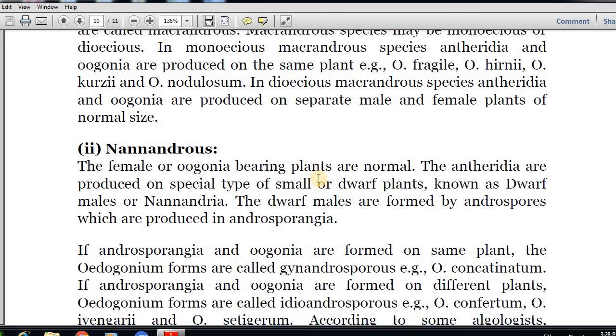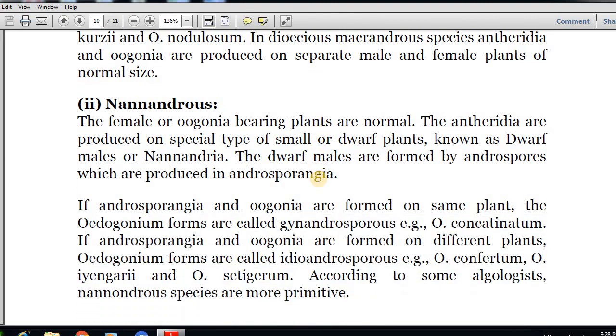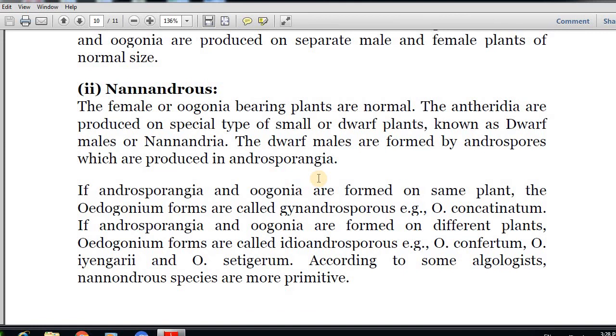Now what about the Nanandrous species? The female or oogonia-bearing plants are normal. That means here in the case of Nanandrous, there will be no difference in the female plant. It will be normal, but the antheridia are produced on a special type of smaller dwarf plants, which are known as dwarf males or nanandria. The dwarf males are formed by androspores, which are produced in androsporangia.